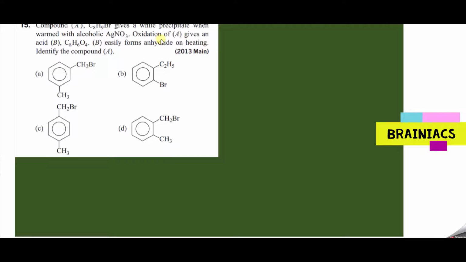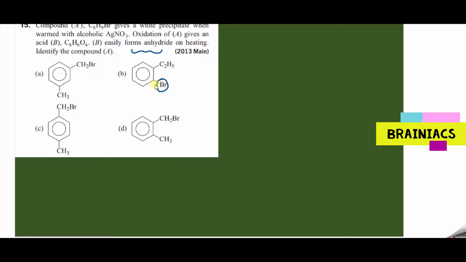Next, oxidation of A gives an acid, and this forms an anhydride on heating. Identify compound A. The groups should be very near, adjacent. Here they are not near, here also they are not near, here they can be near, but the problem is that the first step is bromine reacting with Ag, and in this case bromine is directly connected to the benzene carbon, which we learned is not very reactive in alkyl halides.